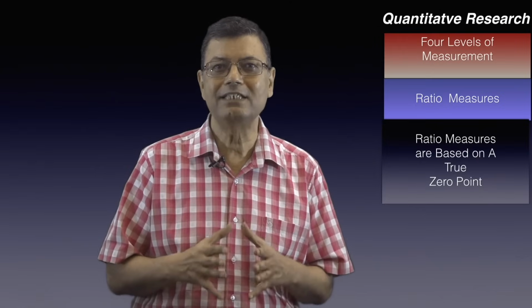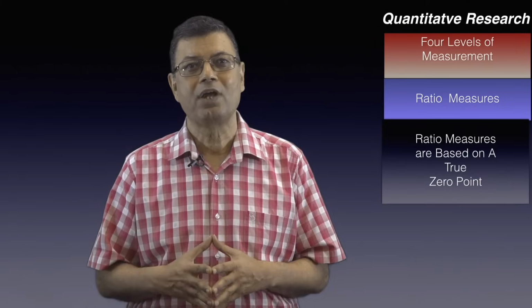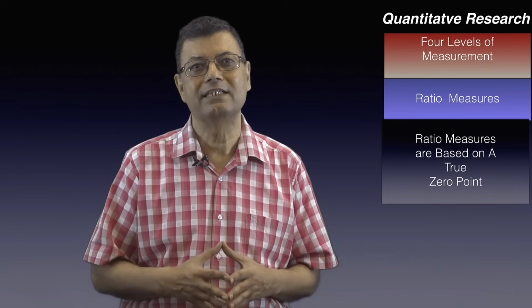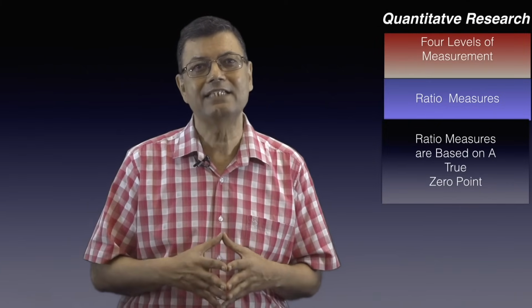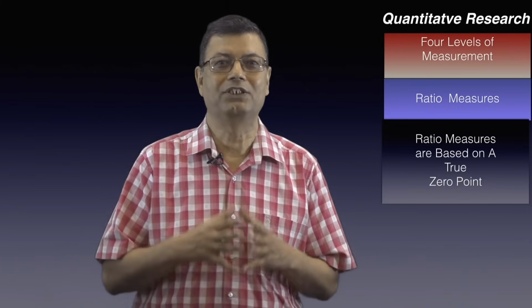If we space these groups equally far apart, then we can say how much older one person is than another. In this case, we will have satisfied the additional requirements of an interval measure.